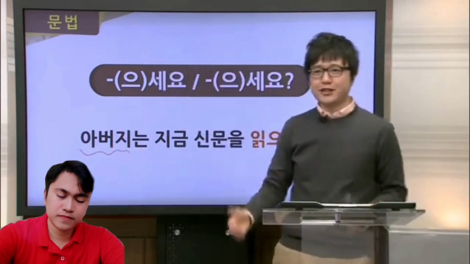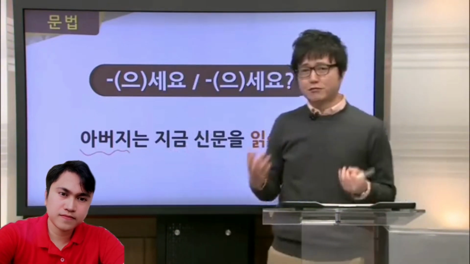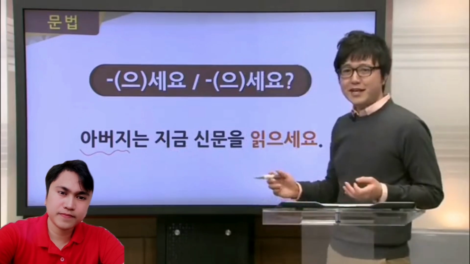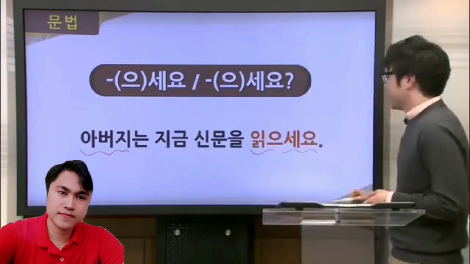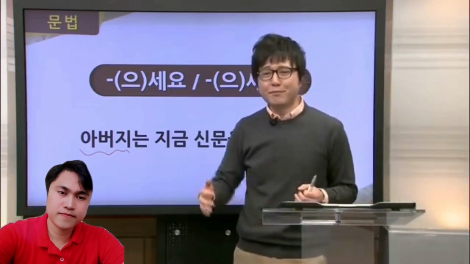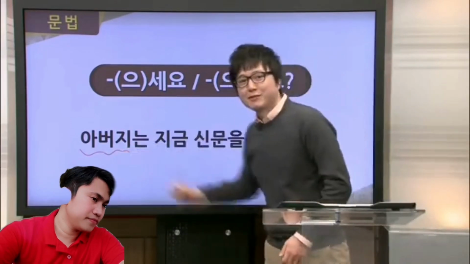So 아버지 is someone, father, so it's someone you'd want to show respect to. So instead of just saying 읽어요, as in what we learned from the past, we could say 읽으세요. So 읽으세요 would be, meaning-wise, the same as 읽어요, but it shows a little more respect to the subject. In this case, it would be 아버지.